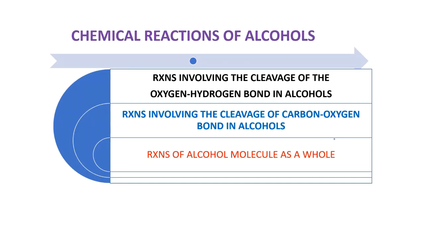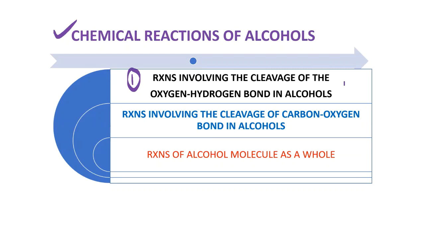Dear friends, today I will be talking about chemical reactions of alcohols. We will study the chemical reactions of alcohols in three main categories. The first one is the reactions involving the cleavage of the oxygen-hydrogen bond in alcohols.